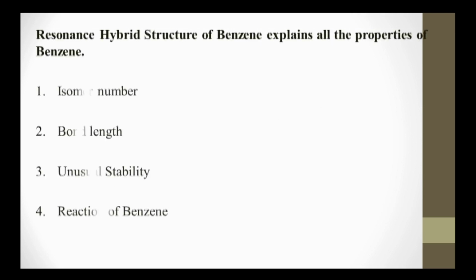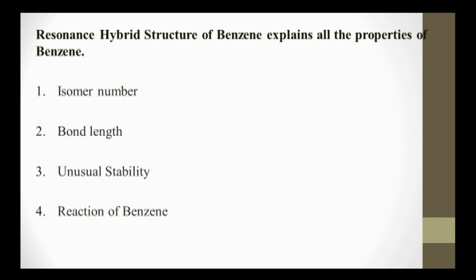First, isomer number. Since all the carbon bonds in benzene are equivalent, there cannot be a distinction between any two ortho disubstituted compounds. Hence, only 3 disubstituted products, that is ortho, meta and para, are possible.